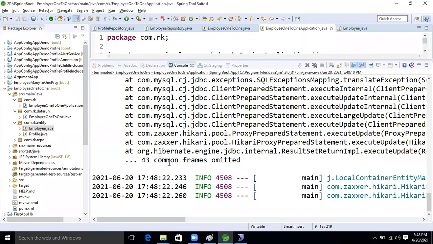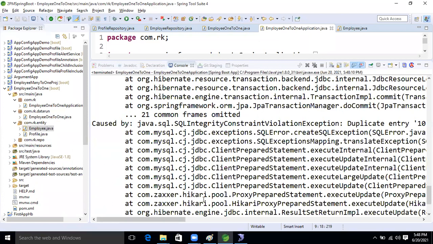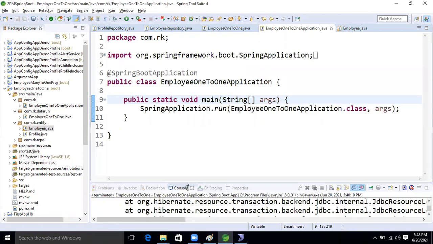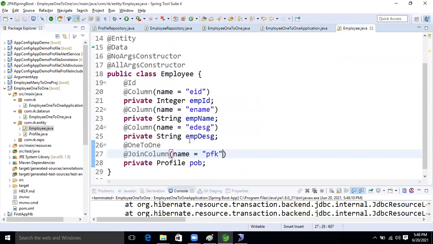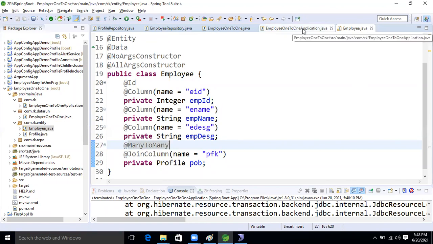But still we have given the annotation as 1-to-1 only, no? So will that work? If we give many to one here, you have to give the annotation here.